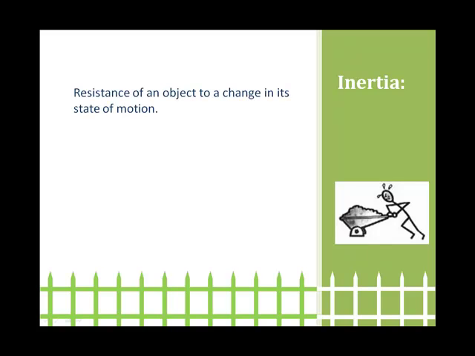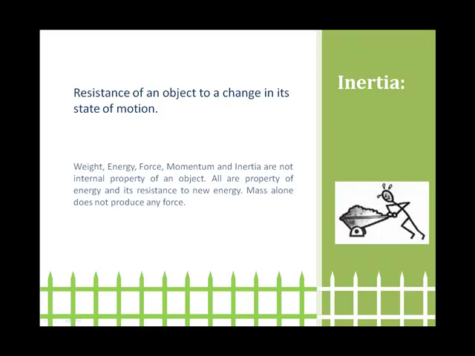Inertia: resistance of an object to change in its state of motion. Weight, energy, force, momentum and inertia are not internal properties of an object. All are properties of energy and its resistance to new energy. Mass alone does not produce any force.